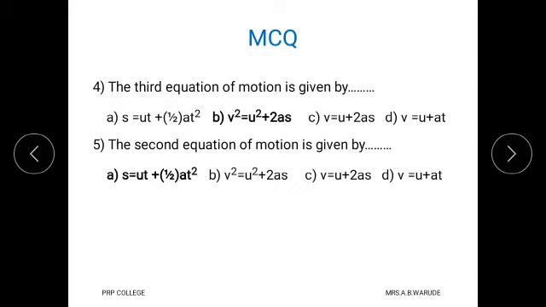Then question number 5: the second equation of motion is given by. Option A is s equals ut plus half at square. Option B is v square equals u square plus 2s. Option C is v equals u plus 2s, and option D is v equals u plus at. The second equation of motion is given by s equals ut plus half at square. This is the correct answer.